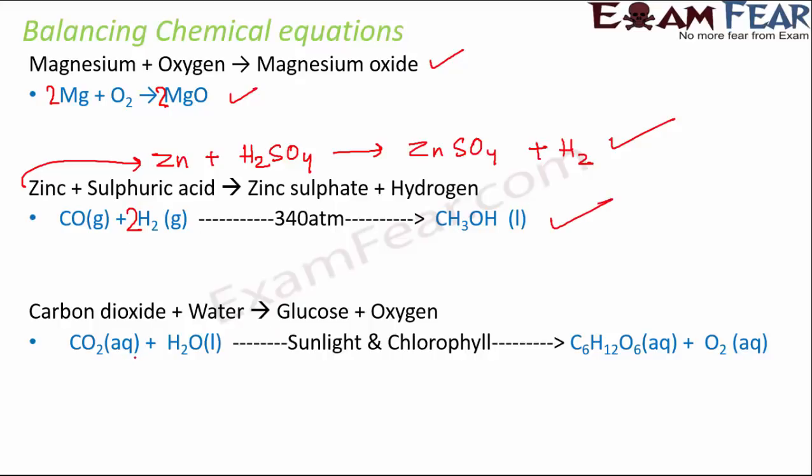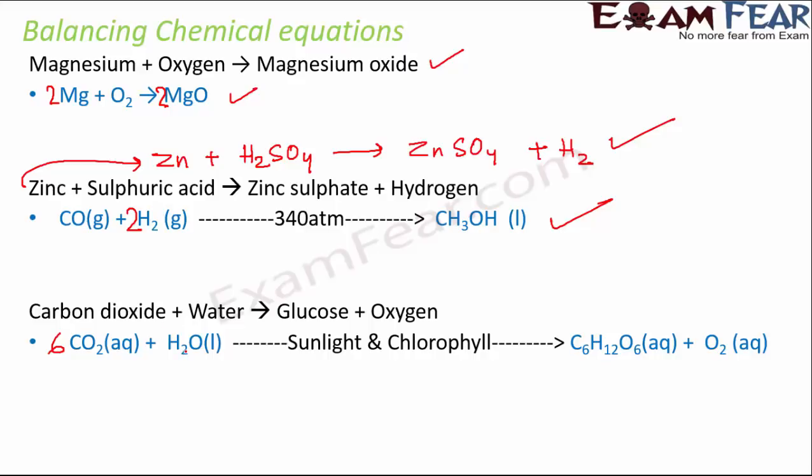Similarly, if we look at the fourth reaction, that is CO2 plus H2O gives C6H12O6 plus O2. So in this case again, let's compare one by one. So for carbon, we see here we have 1 carbon, here we have 6 carbon. So one good way is to multiply it by 6. Now the moment we do that, so what happens? The oxygen also changes, right? So in this side, we have how many oxygen? We have 6 to the 12 plus 1, 13. And this side we have 6 plus 2, that is 8. So obviously the oxygen number is not balanced.